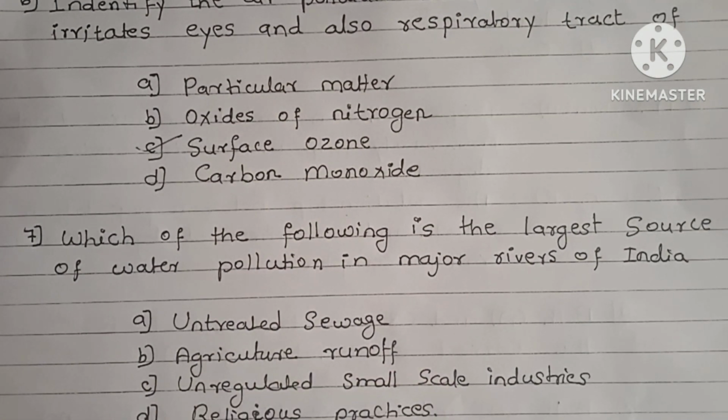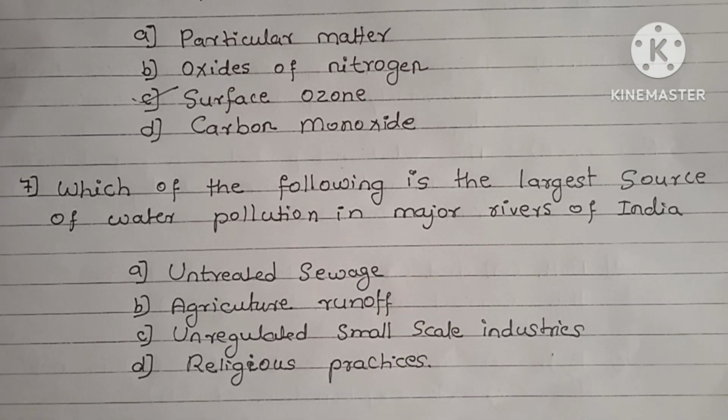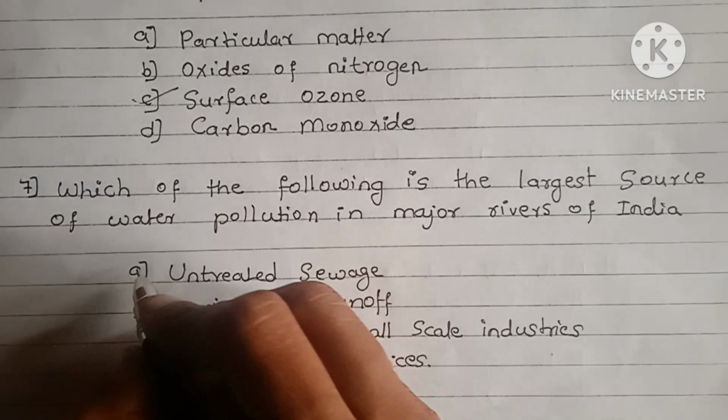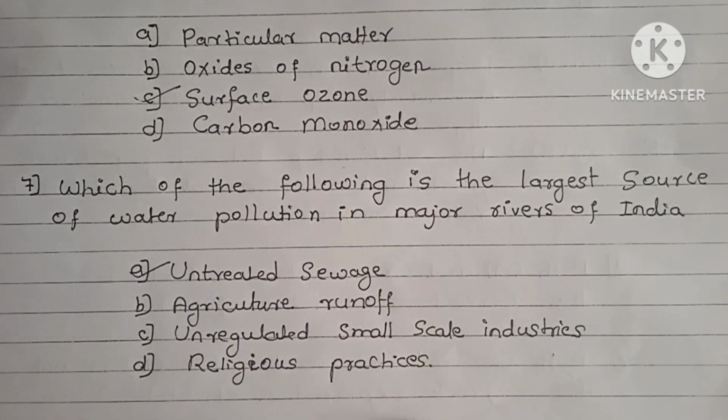Next, seventh question. Which of the following is the largest source of water pollution in major rivers of India? Untreated sewage, agriculture runoff, unregulated small scale industries, religious practices. In the four options, the largest water pollution source in India is untreated sewage. Option A is the right answer.